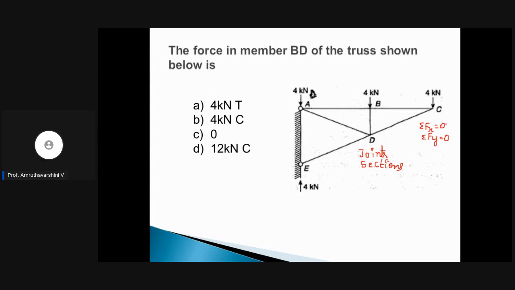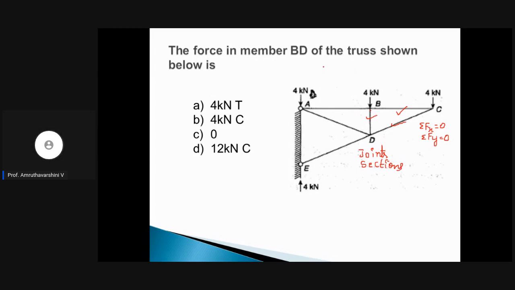If we solve joint C, we will obtain the member force in BC, and then the member force in BD. Next we can move on to joint B, where you have two unknown forces, because BC is known right now, and then we also have 4 kilonewton, which is also known. So we can simply apply method of joints at B again and find out the member force in BD, which is what we need to find.